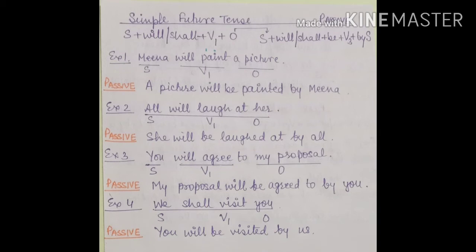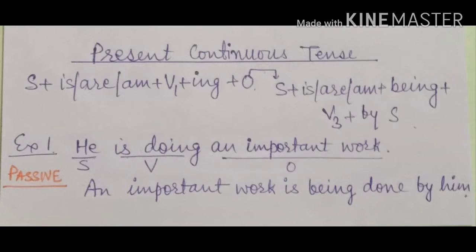Fourth example: we shall visit you. You will be visited by us. Now we'll talk about the present continuous tense, in which the structure is subject, is/am/are, first form of verb with ing, and object. And the object will change into the subject.